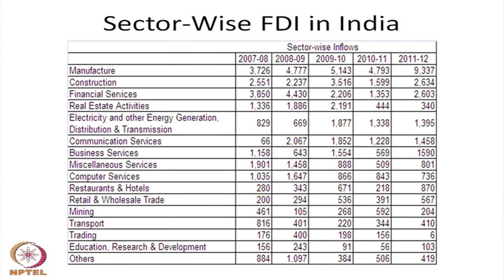This is the sector wise foreign direct investment in the last 4 years, 2007-8 to 2011-12. A huge amount has come in the manufacturing sector, and after that construction, financial services and real estate. These are the 4 sectors where a significant amount of foreign direct investment has come.